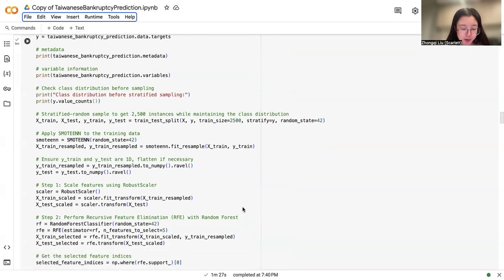Another challenge is bias. We need to ensure that our model doesn't unintentionally discriminate based on features like debt ratios or interest rates. For example, firms in certain sectors might have higher debt levels due to their business model, and this shouldn't unfairly influence the prediction of bankruptcy.